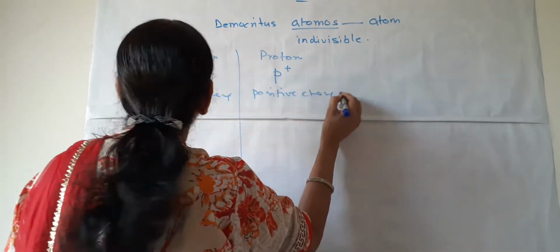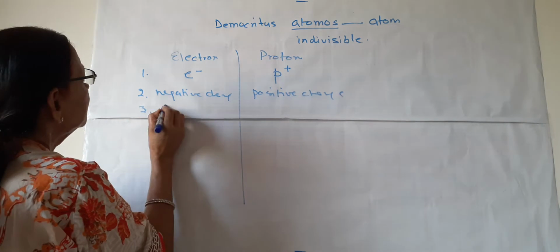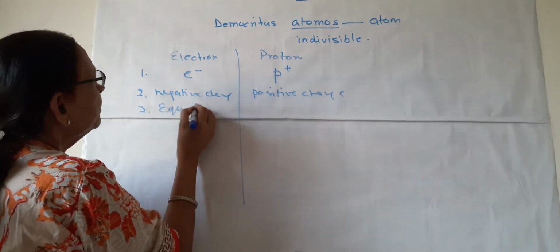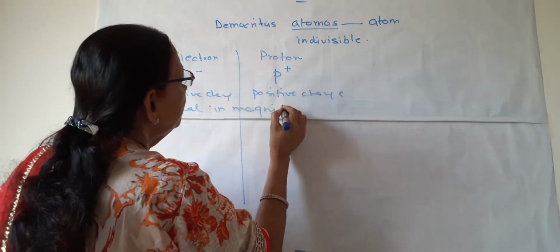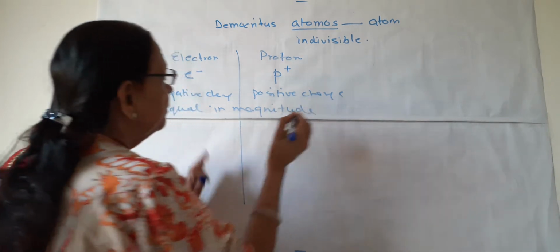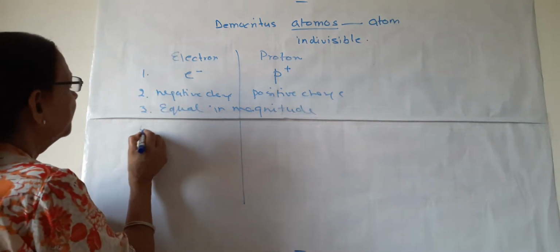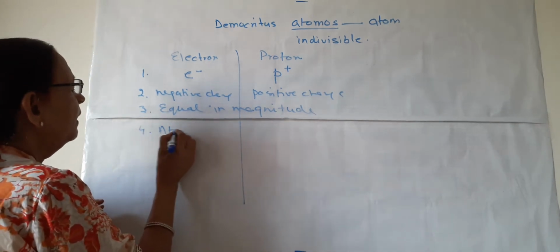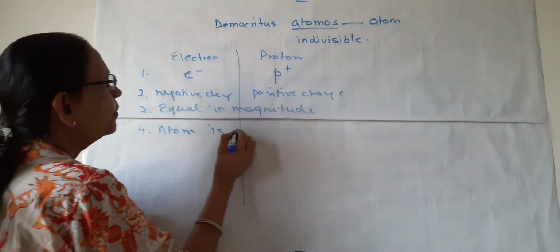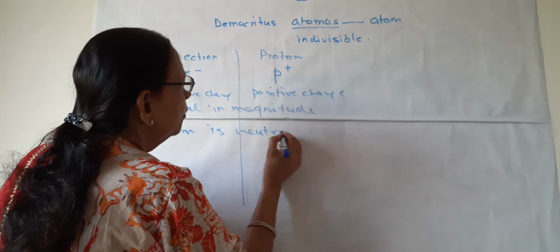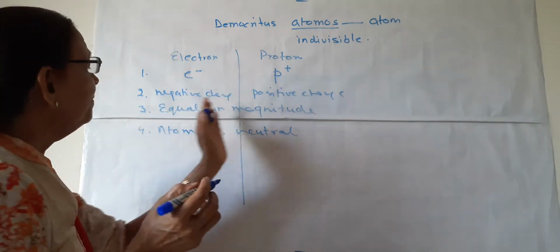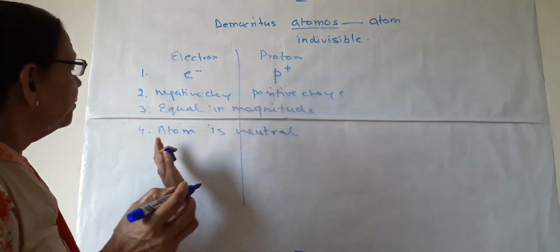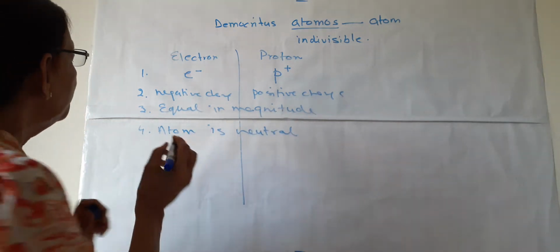The charge on both of them is equal in magnitude. That's why the atom is neutral. It has no charge because the number of electrons and protons is the same. They are equal in magnitude. So the atom is neutral.